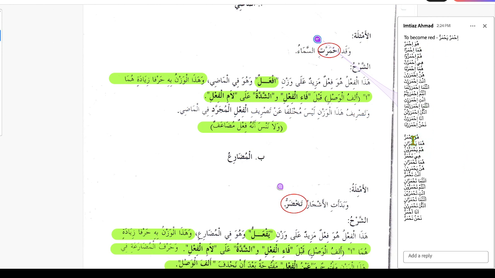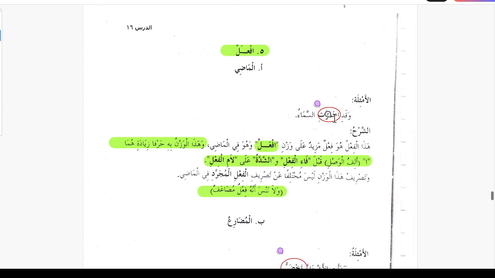Huwa yakhmaru, which is on the pattern of yaf'allu. So huwa yakhmaru, huma yakhmarrani, hum yakhmarruna, third person masculine. Then third person feminine: hiya takhmarru, huma takhmarrani, hunna yakhmarirna. Anta takhmarru, antuma takhmarrani, antum takhmarruna, anti takhmarrina, antuma takhmarrani, antunna takhmarirna, ana akhmarru, nahnu nakhmarru. So this is how this verb form is conjugated.